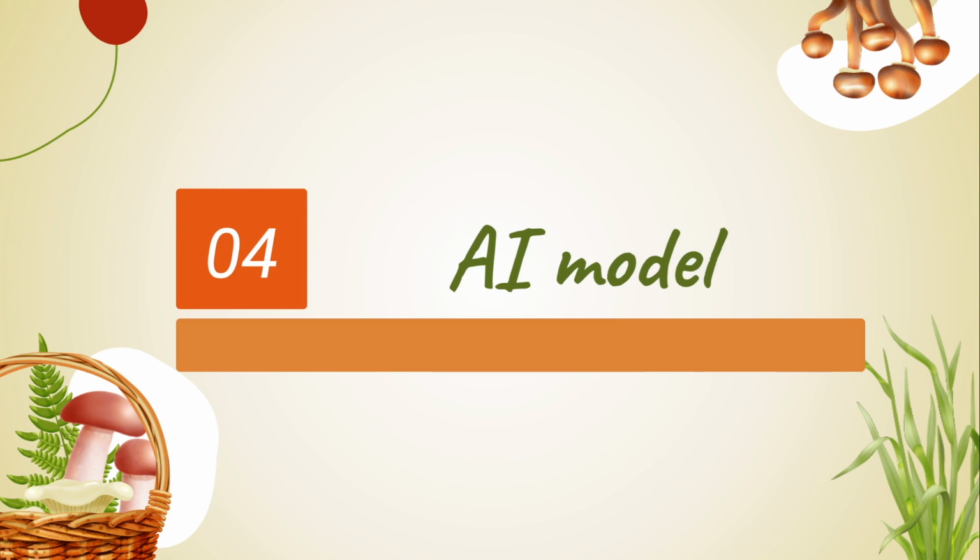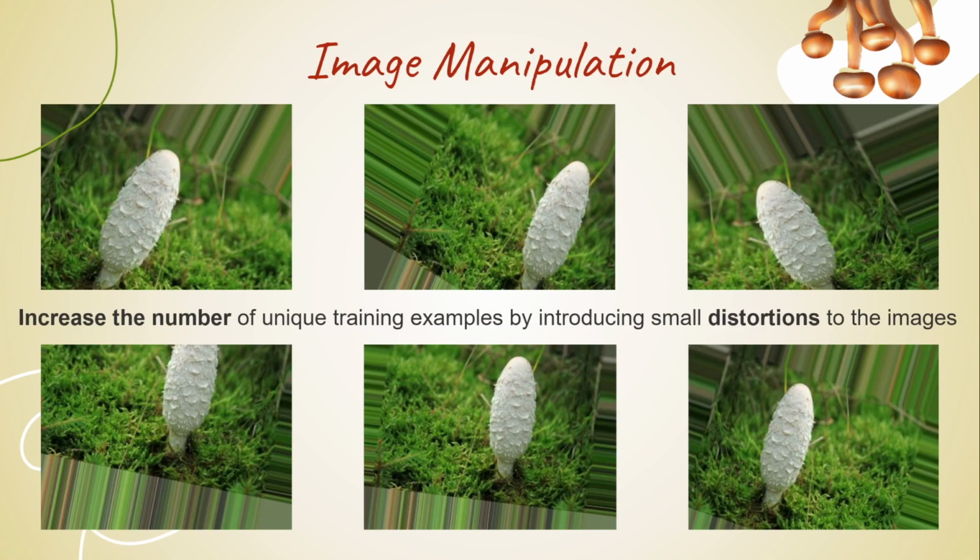The next method we use to identify poisonous mushrooms from the bunch is an AI deep neural network machine learning technique known as the convolutional neural network. To gather data to feed our neural network, we sought over 400 mushroom images with classifications from the internet. However, we still require more images to train a proper model. Hence, we artificially increased the number of unique training examples using the Keras image augmentation API to around 5,600 images.